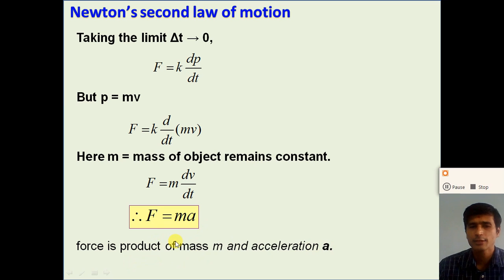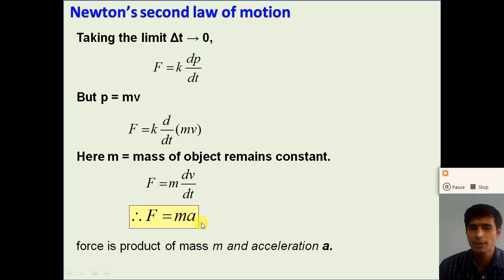So from that, what is the unit of the force? Unit of the mass is kg. Unit of the acceleration is meter per second square. So the unit of the force is kg meter per second square. So Newton's second law gives the value of the force which is required to produce the acceleration a on the body of a mass m, right?